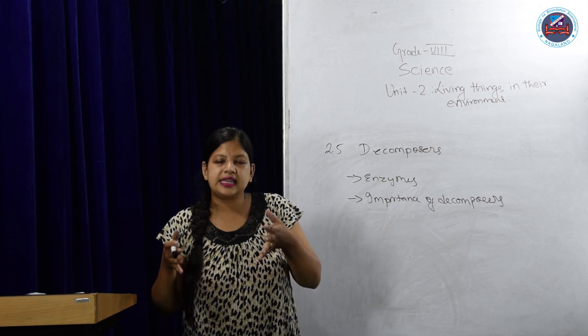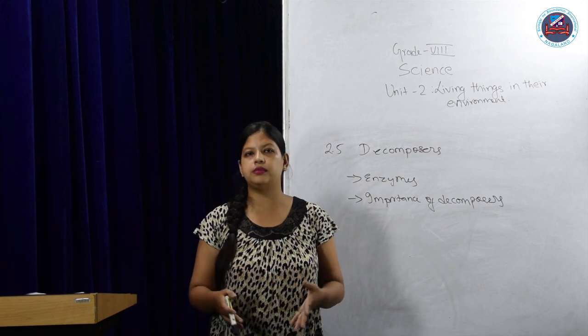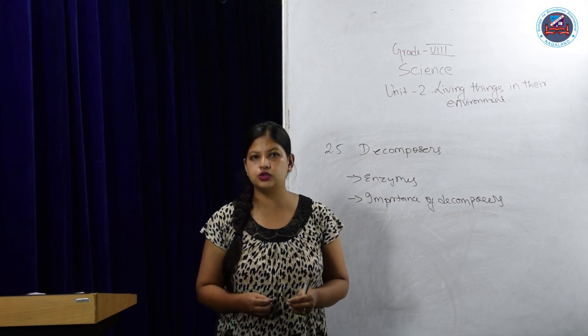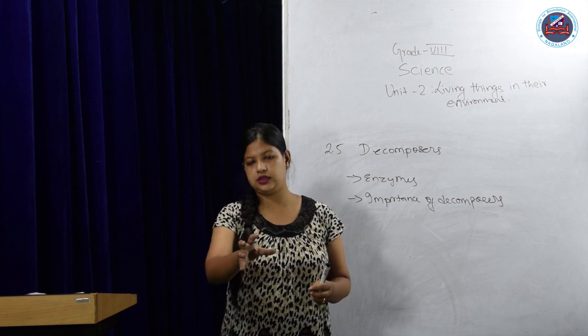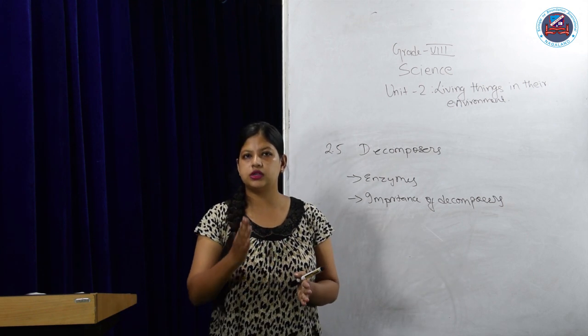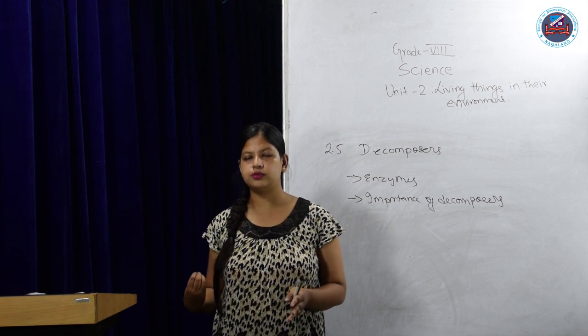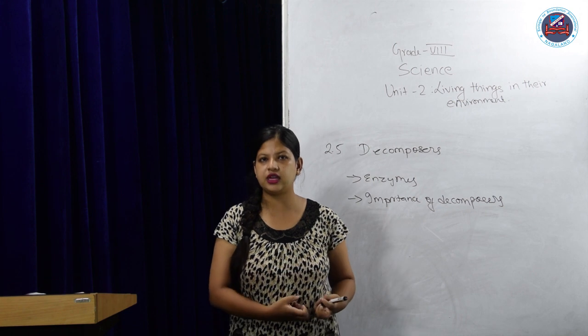Decomposers work in a similar way to enzymes. A decomposer breaks down the bigger molecules in the dead matter of plants or animals into simpler forms and consumes whatever it wants to take in.